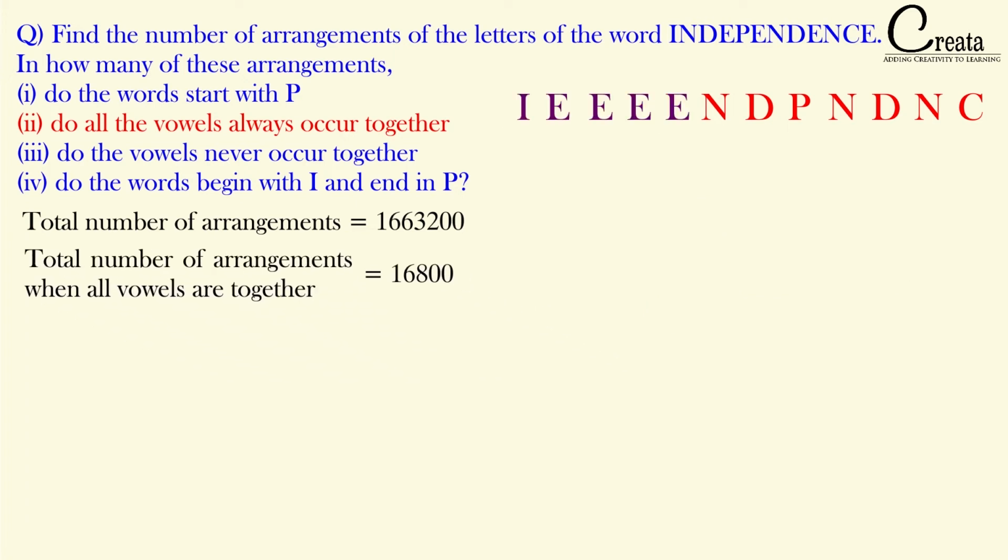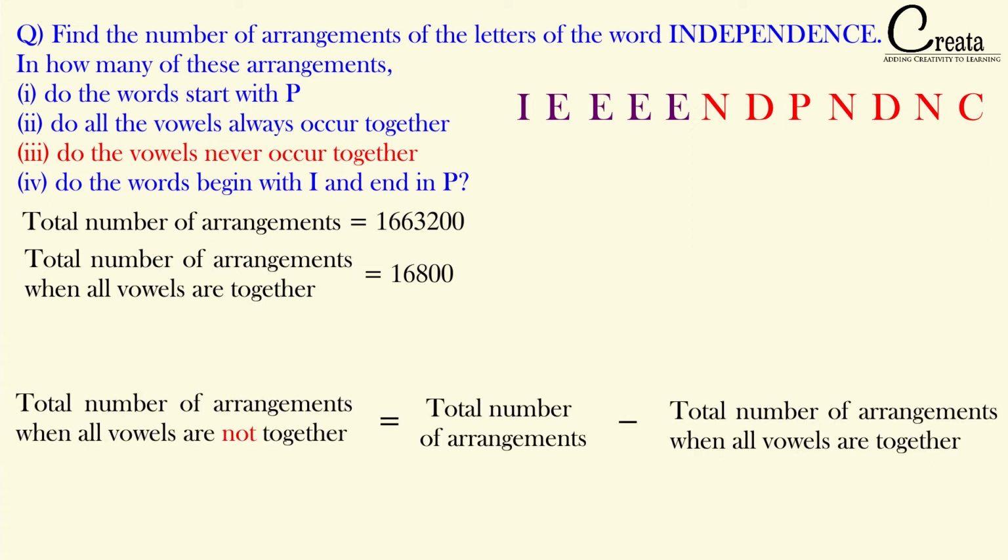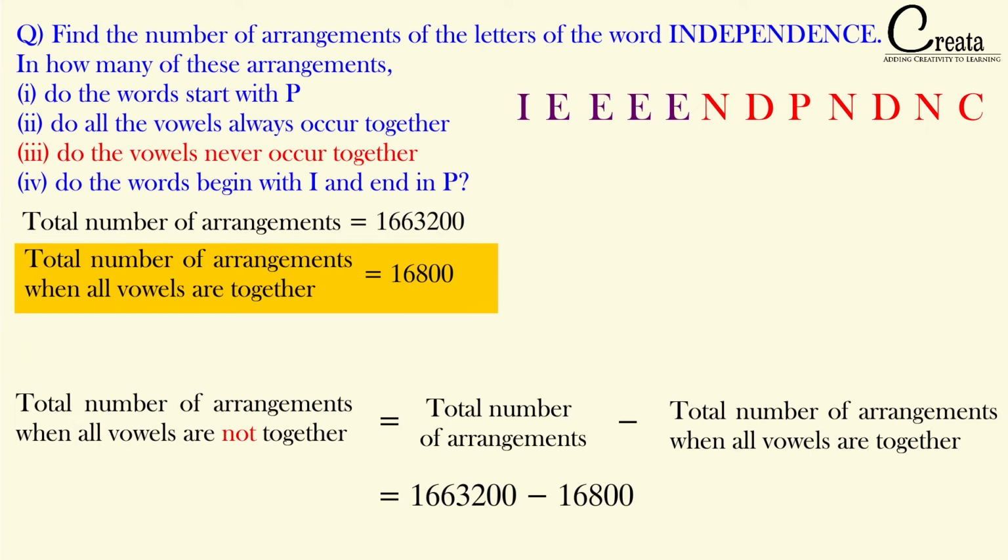Further, let's move to the next condition: do the vowels never occur together? The same thing we discussed in the previous question. The number of cases when the vowels are not together can be calculated by subtracting the number of cases when the vowels are together from the total number of cases. Here the total number of cases we have seen as 1663200, and we have to subtract 16800. So we got our answer as 1646400. That is the answer of this question.